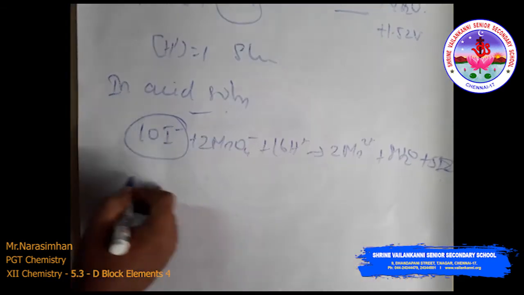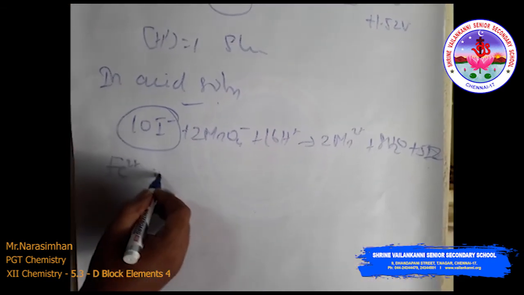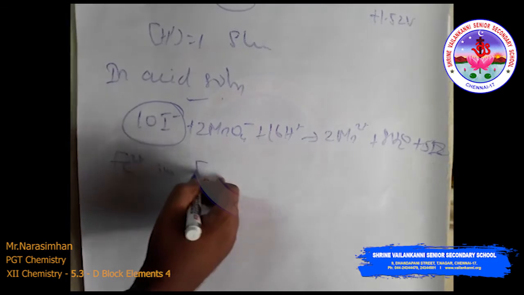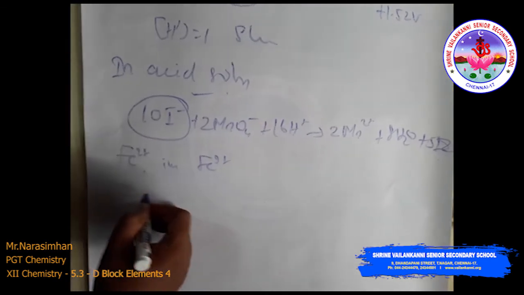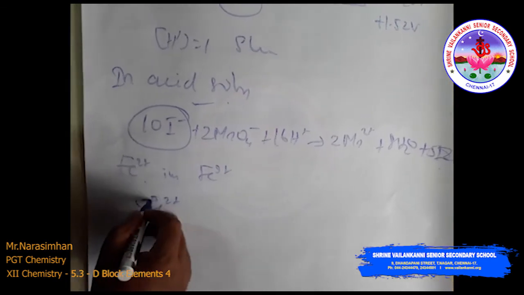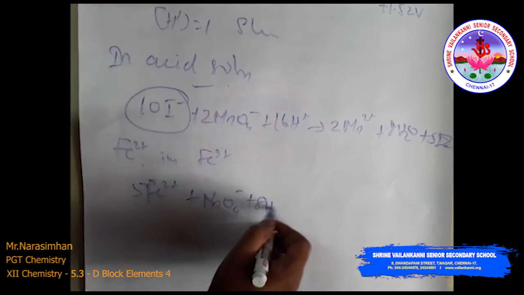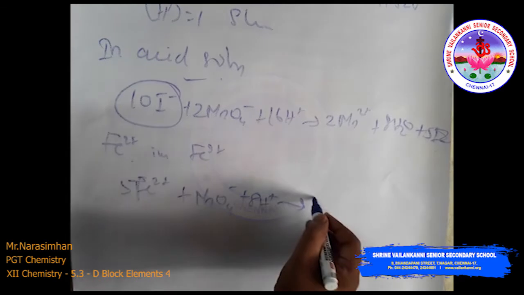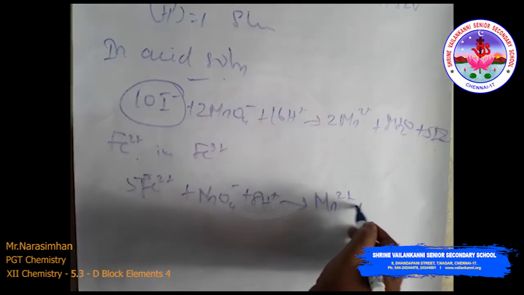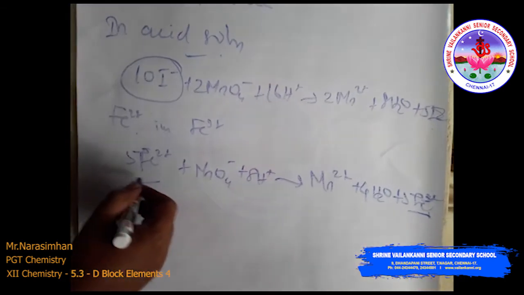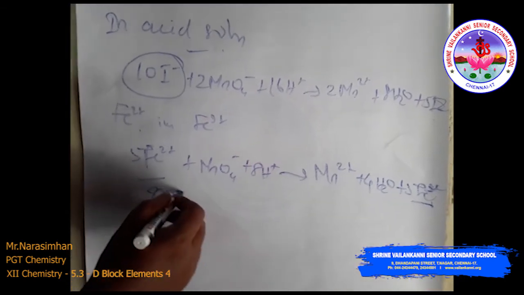Then Fe2 plus ion, that is green, converts to Fe3 plus, that is yellow, green to yellow. 5 Fe2 plus reacts with permanganate ion and 8H plus to give Mn2 plus, 4H2O and 5 Fe3 plus. Here Fe2 plus is green and Fe3 plus is yellow in color.